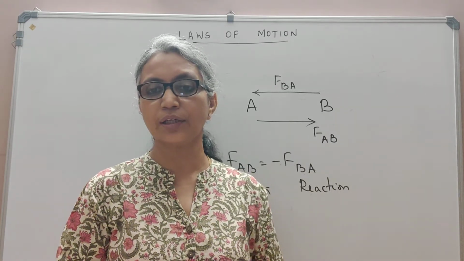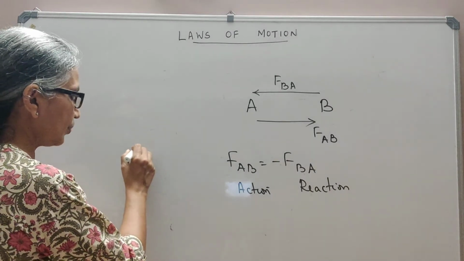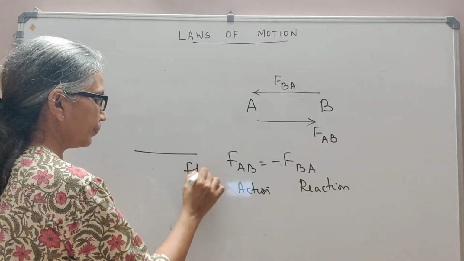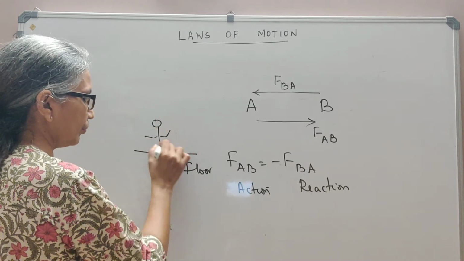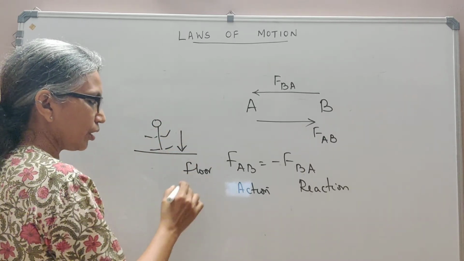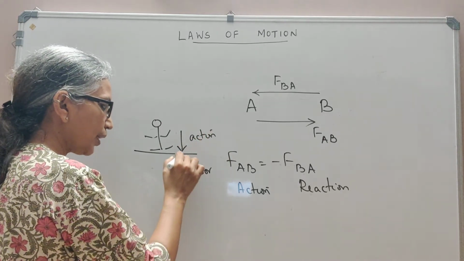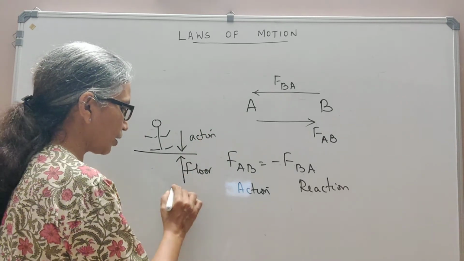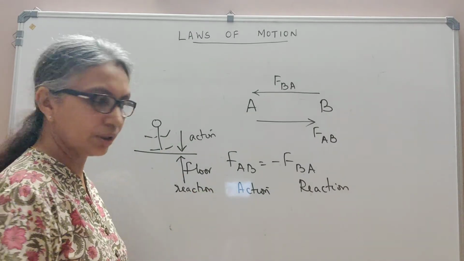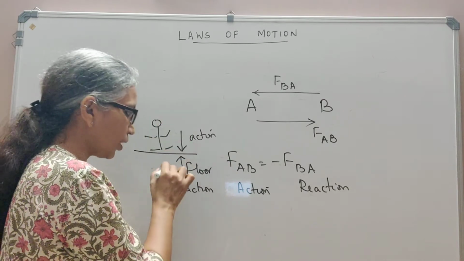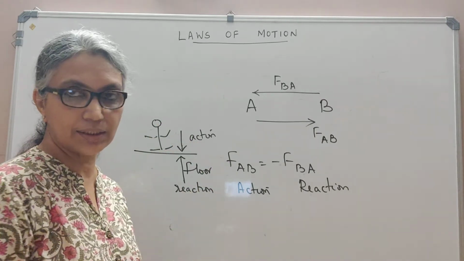So because of that, I stay on the ground without moving down. So let's say I'm standing on the floor, and my weight is acting in the downward direction. Let me call that the action. The floor exerts an equal but opposite reaction, and since the action and reaction are equal in magnitude, you don't sink down. But action and reaction are acting at the same instant.